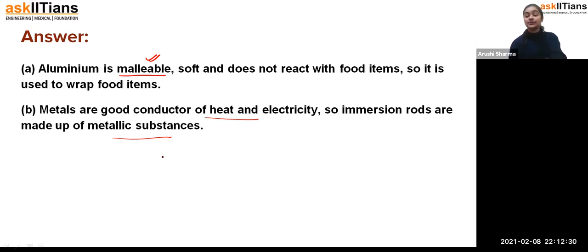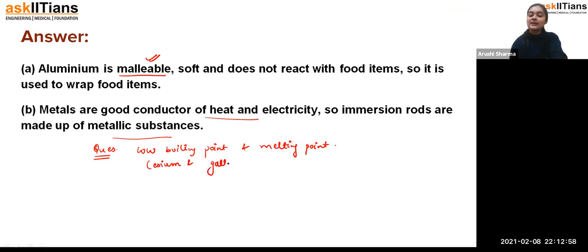Either you can say good conductors of heat and electricity, and also metals have a high melting point and boiling point. But now if I ask one question here: which metals have a low boiling point and melting point? Because we have discussed this already in the exception part. Do you remember which metals those are? So exactly, it is cesium and gallium. These two are the metals which have a low boiling point and melting point.